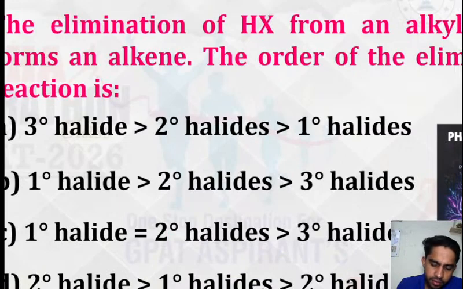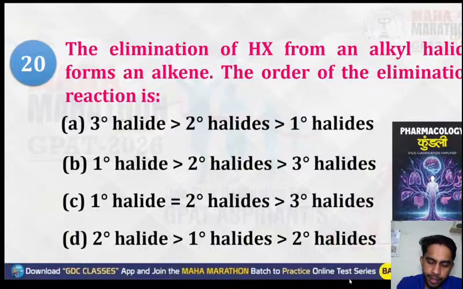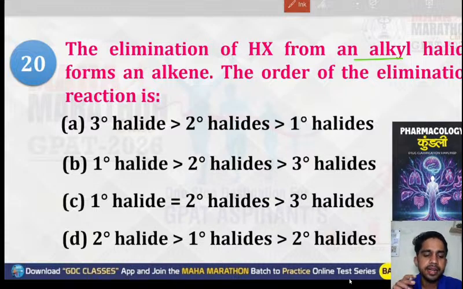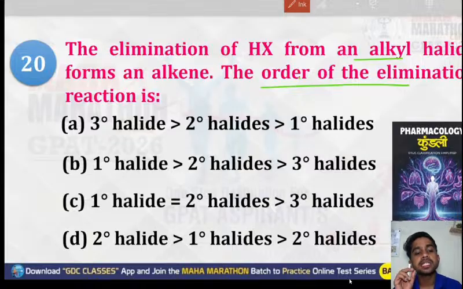Next question. Next question is what? The elimination of HX from the alkyl halide forms an alkene. The order of the elimination reactions. Just remember one point. Whether it is the E1 elimination or the E2 elimination,